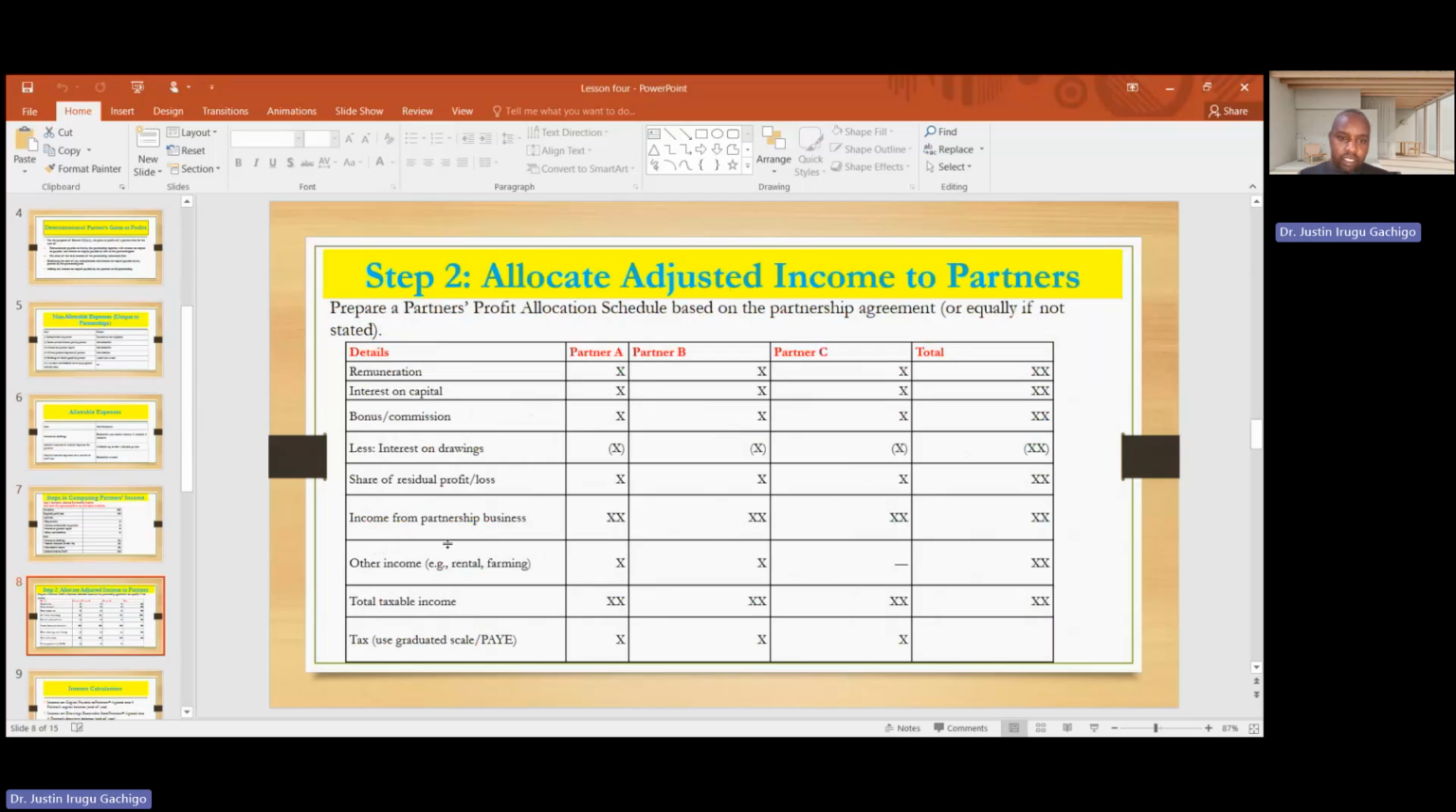So interest from partnership business, other income, taxable income. Then the taxable income as per the individual partners is now taxed at a graduated scale, the pay as you earn rates, as we all are aware.